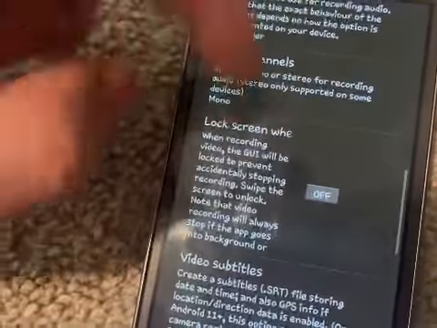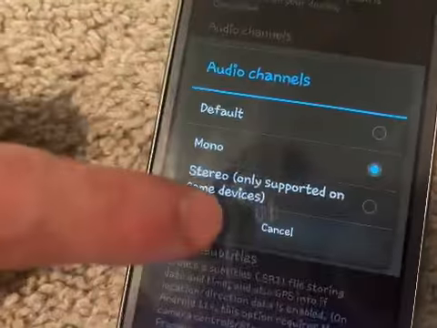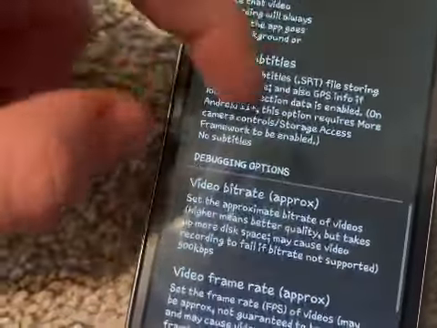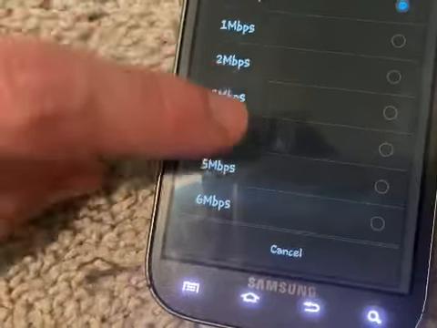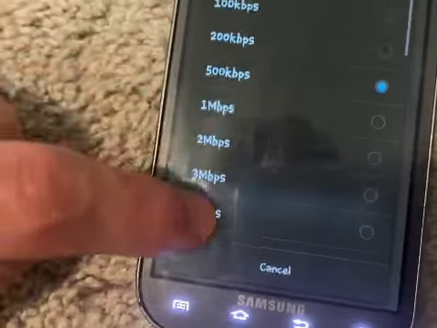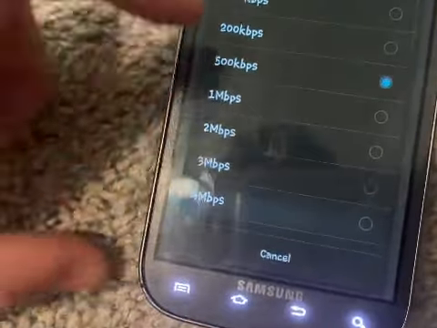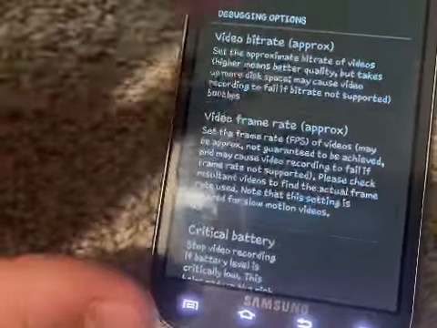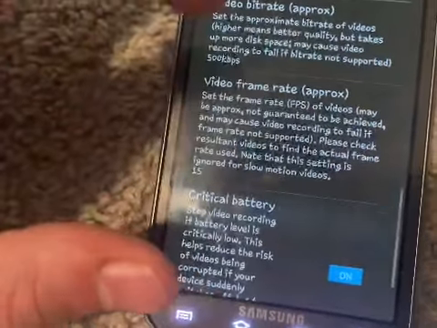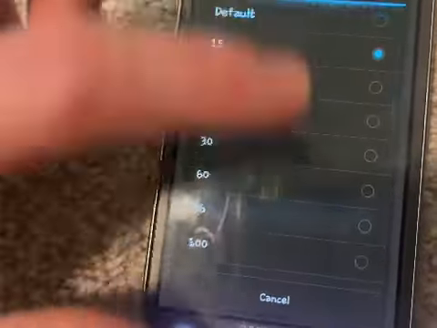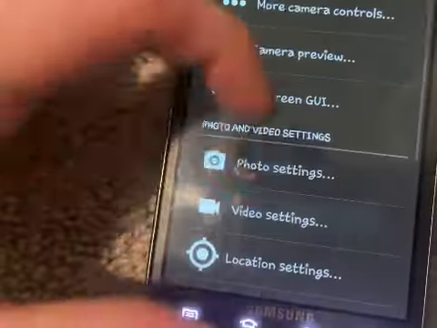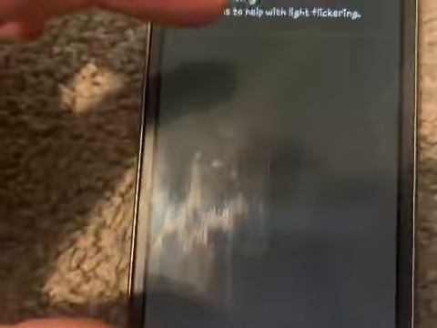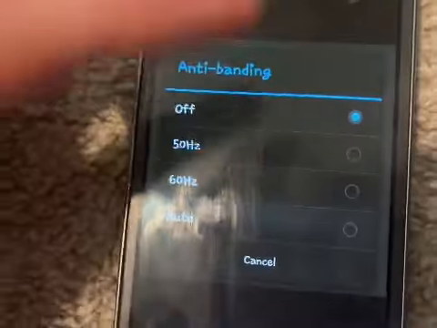You can also record your audio in mono, which will be a bit lower quality, and you can change your video bitrate. So about 3 or 4 megabytes is the most you want to use, because that's what looks good, unless you're recording like a 1080p video, which I think SDRs, you want to be recording low quality videos. There's also FPS, you can change that. Then there's also processing settings, like anti-banding and stuff like that.